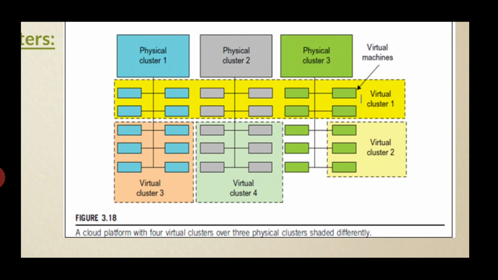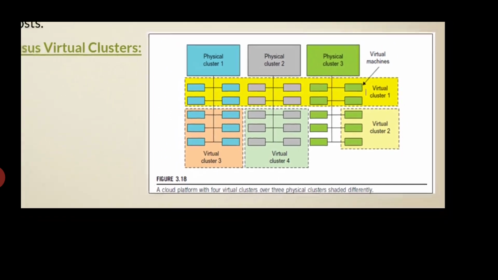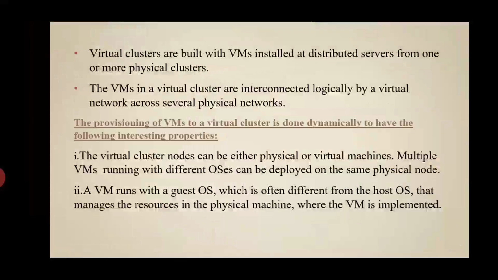Multiple virtual clusters are assigned to various workloads. The provisioning of virtual machines to a virtual cluster is done dynamically.